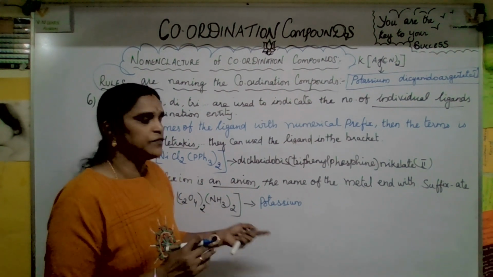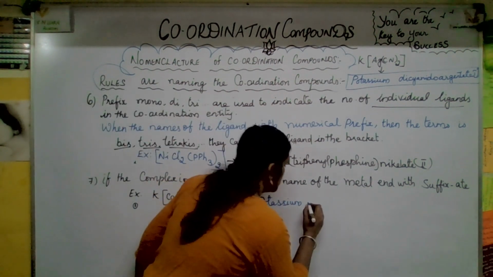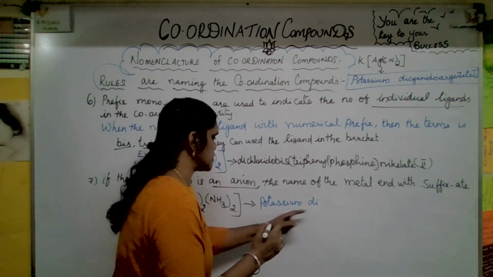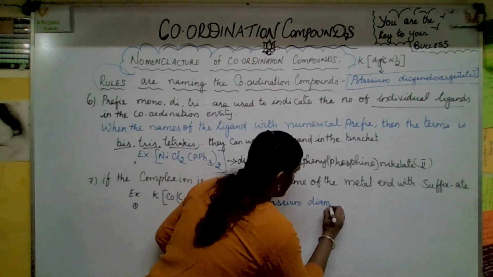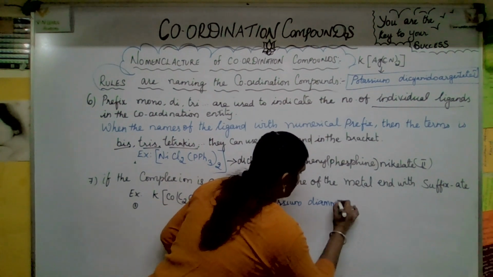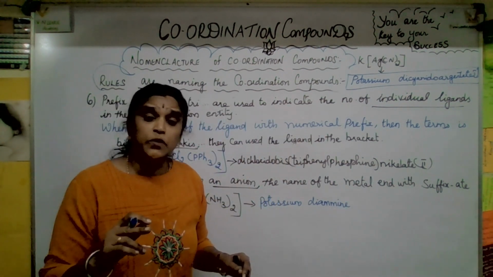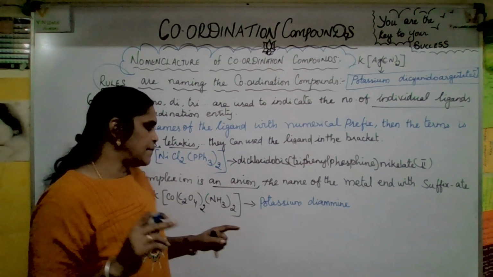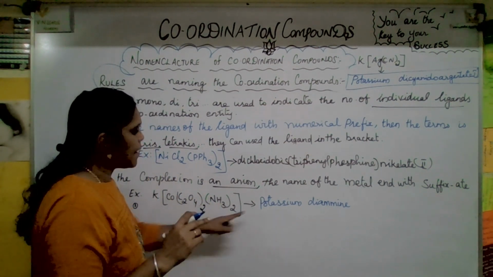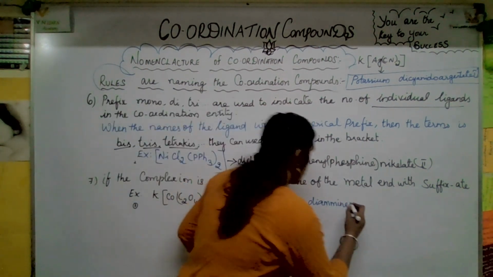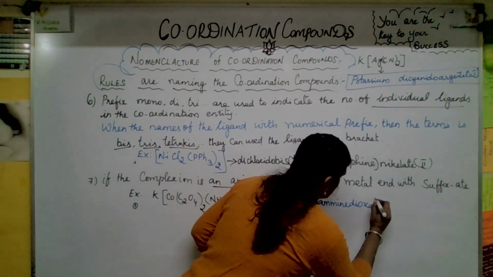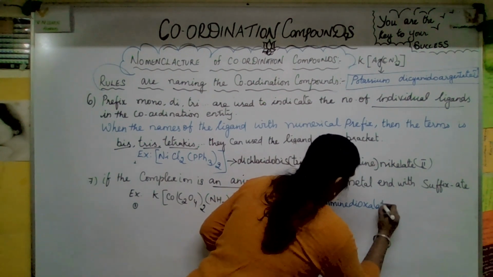So which one will come first? Of course, amine. So diamine, there should be a gap in that. Okay, potassium diammine, double M. Suppose NH2 minus comes, meaning amido will come. Okay, so here it is diammine, dioxalato, there is no gap. Dioxalato,